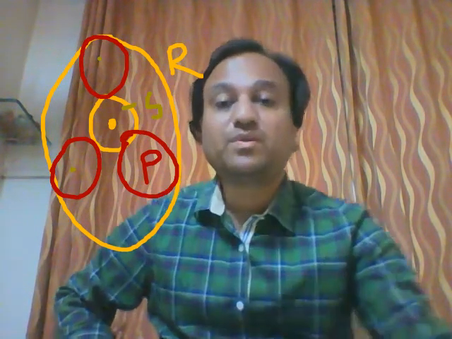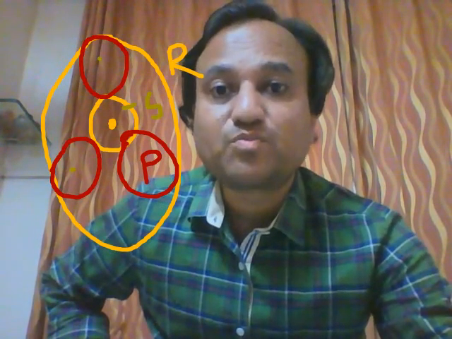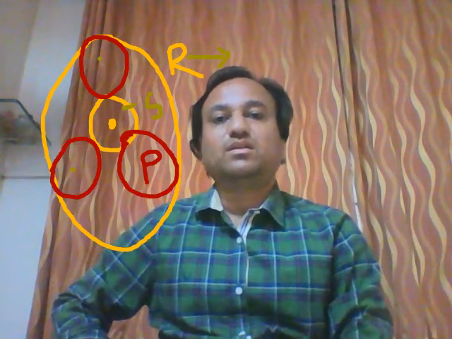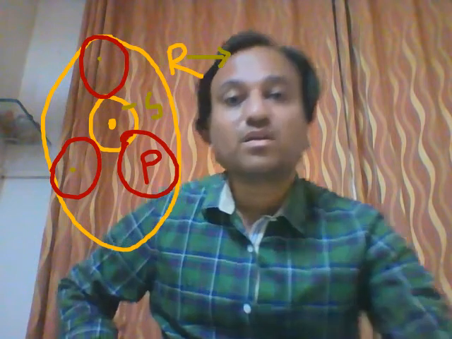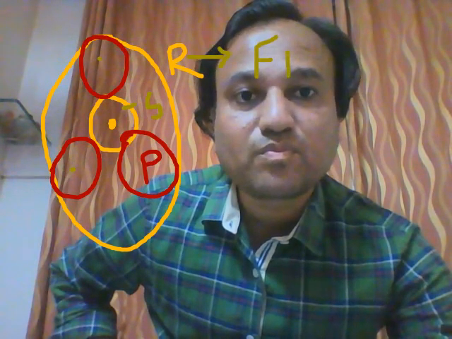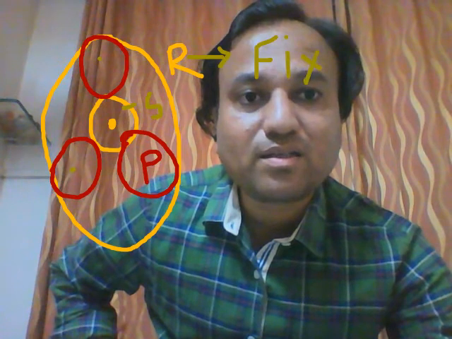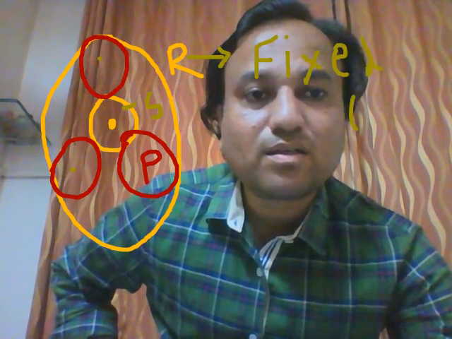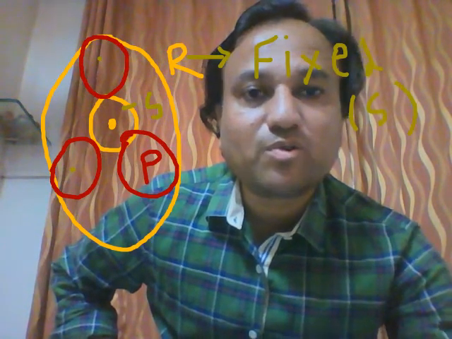So if the ring gear is in a fixed state, that is, the ring gear is stationary, you can say that.